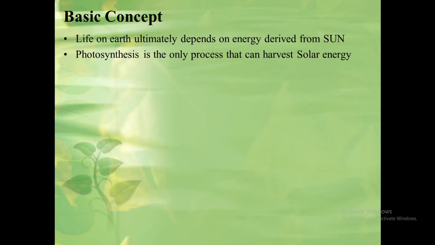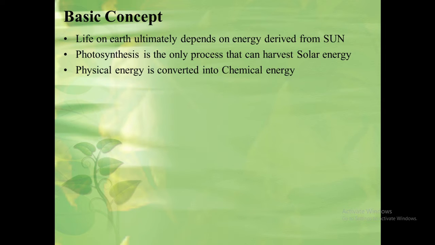But no organism can utilize this energy directly as it is a physical energy. Plants and some bacteria have the ability to harvest solar energy with the help of a fundamental process that is called photosynthesis. In this process, the physical energy of the sun is converted into chemical energy.